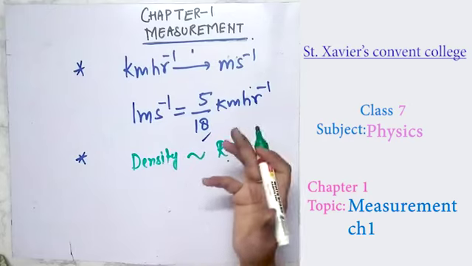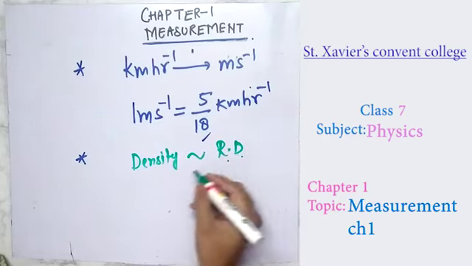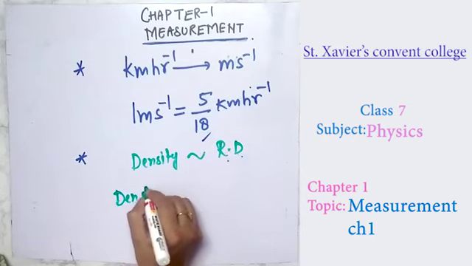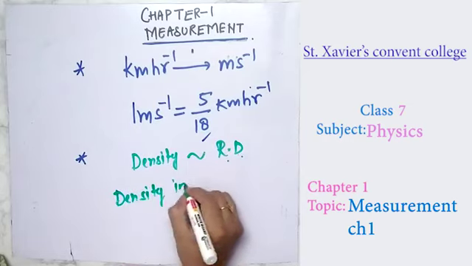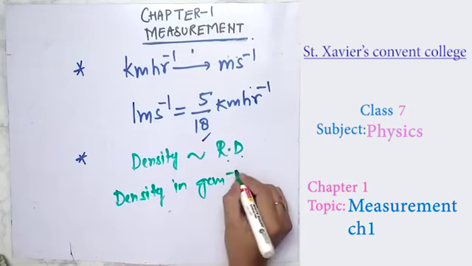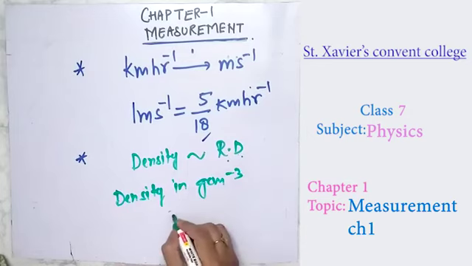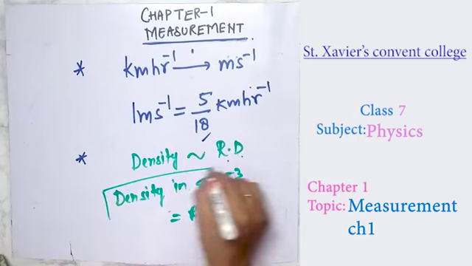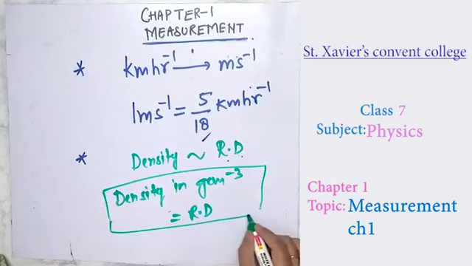So density in gram per centimeter cube, that is the CGS unit, is equal to the relative density. You have to remember this, very important for your chapter.